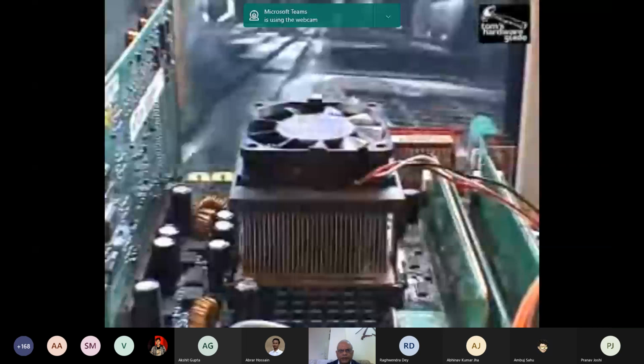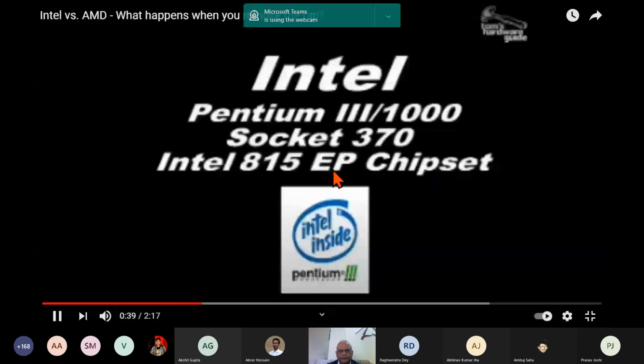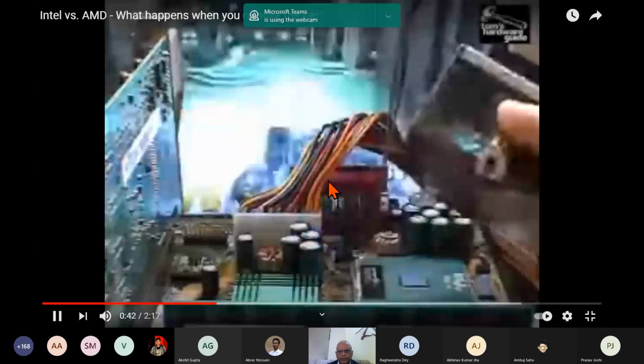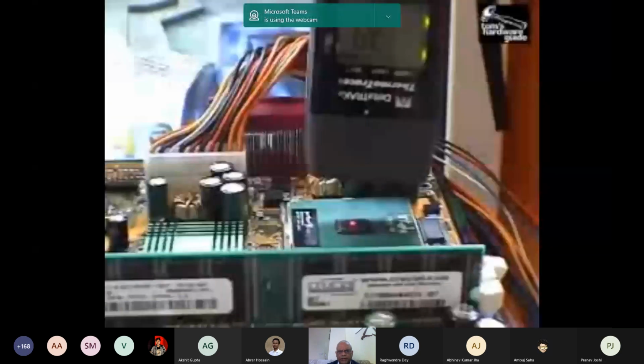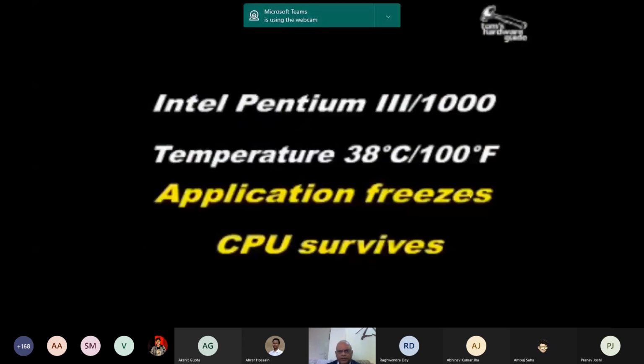See the fan, the heat. Here, the application freezes.